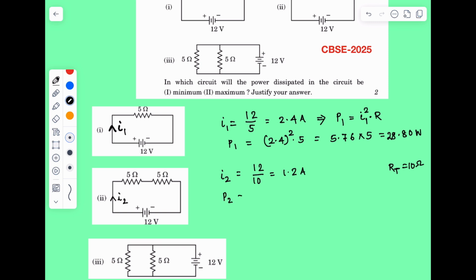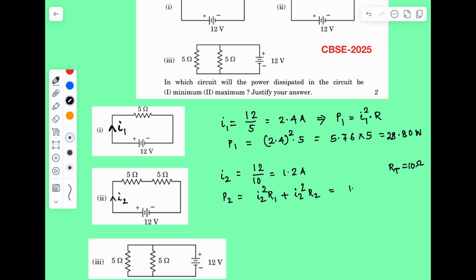ampere. So P2 will be equal to, similarly, I2 square into R1 plus I2 square into R2, and both are the same. R1 is equal to R2, that is equal to 5 ohm, because the power will be dissipated in this 5 ohm resistor as well as this 5 ohm resistor.